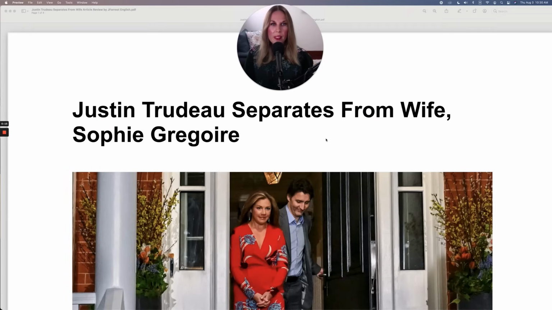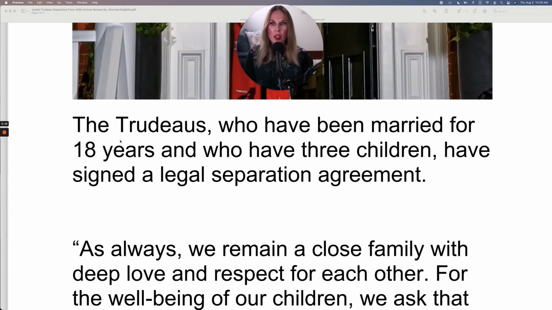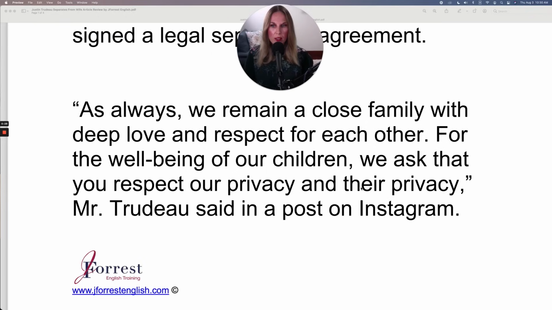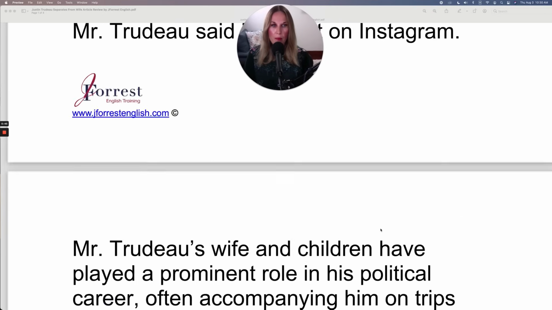Justin Trudeau separates from wife Sophie Gregoire. The Trudeaus, who have been married for 18 years and who have 3 children, have signed a legal separation agreement. As always, we remain a close family with deep love and respect for each other. For the well-being of our children, we ask that you respect our privacy and their privacy, Mr. Trudeau said in a post on Instagram.